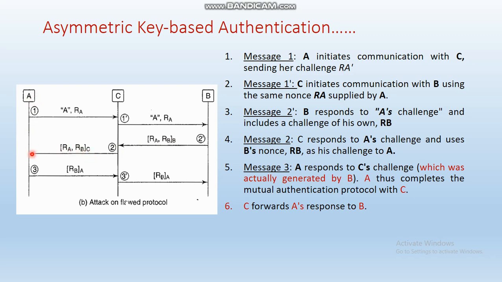And again A is going to receive that message, and again at party A's side, he thinks that this message is being sent from party B itself. So he receives the message and he is going to again sign the RB value with the help of the private key of A, and he is going to send that particular message back to B.